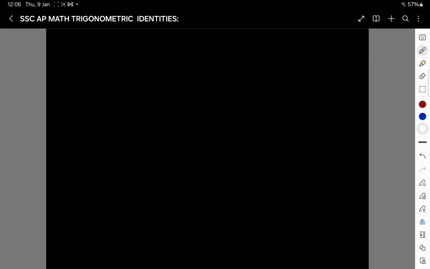Now we are discussing a very important topic of trigonometry: trigonometric identities. These are identities because these relations or equations are valid in all circumstances.